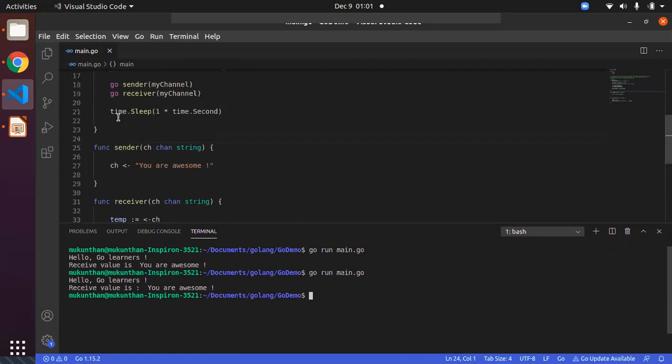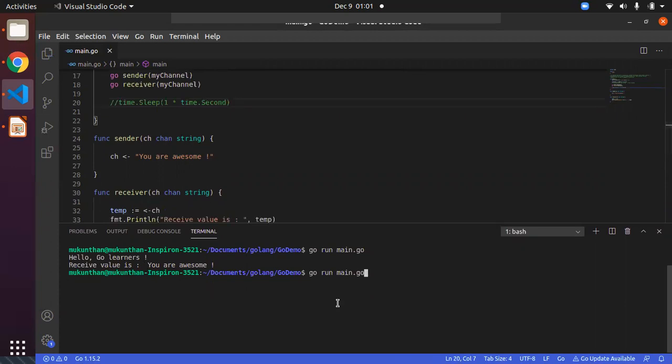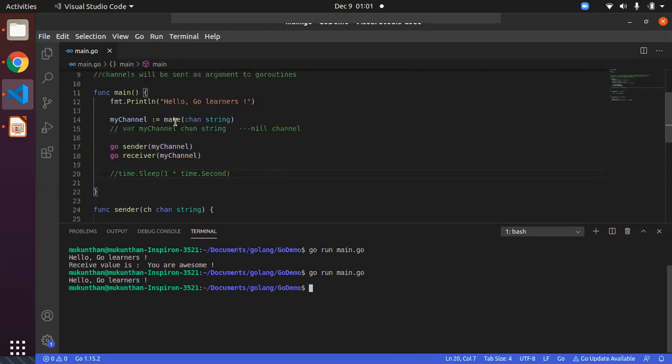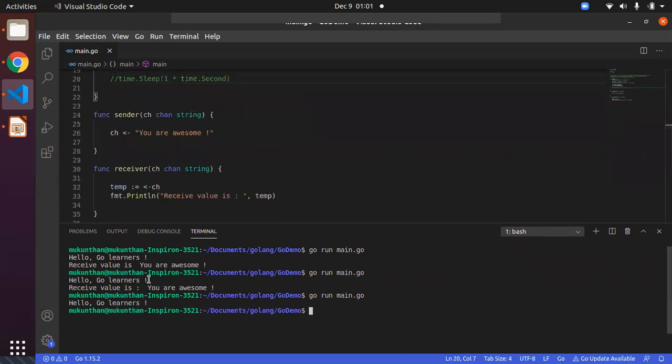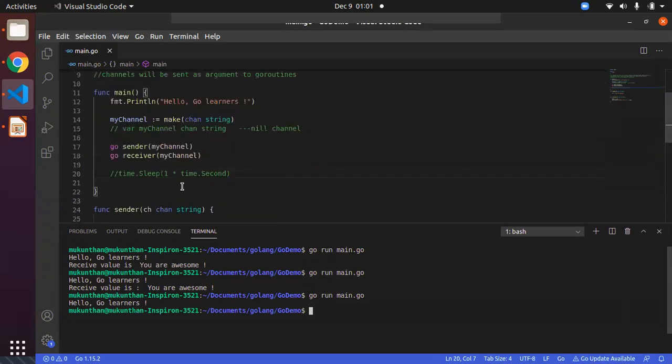If you don't mention the time.Sleep, say I'm just commenting it out, and if I run this one, it will trigger both functions or both Go routines, then it will suddenly exit. That means we have only the print statement from line number 12, and after that it triggers both functions and there is no statement after that, so it will complete. It will not wait for the other Go routines to be completed because it is an asynchronous process.